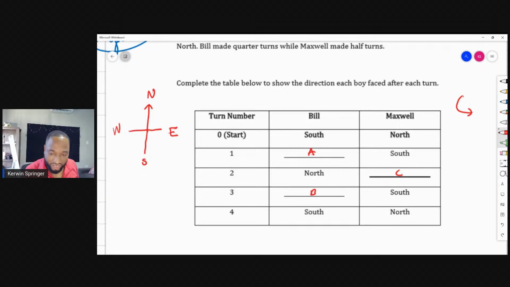So A has to be, well, you've seen it. I've seen the answers popping up. He is facing south, and he does a quarter turn this way. He is east now. Then he would be north. Then he will be...